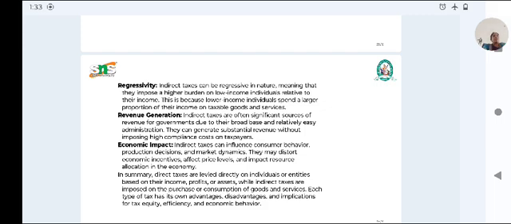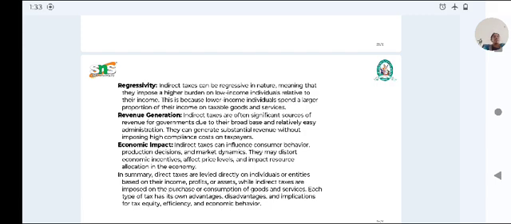Revenue generation. Revenue generation is also included in the economic impact. Indirect tax can influence consumer behavior, production decisions, and market dynamics. They can direct economic investments, affect price levels, and impact the resource allocation of the economy.